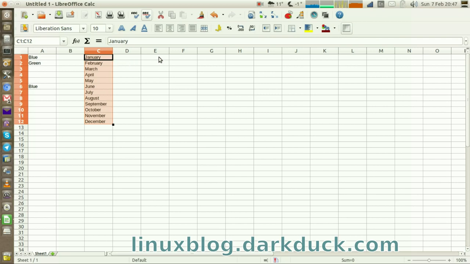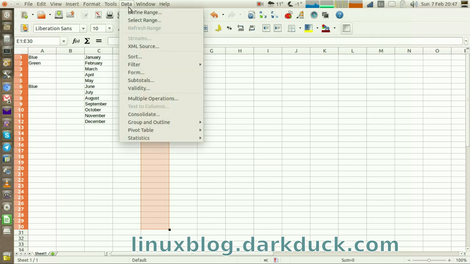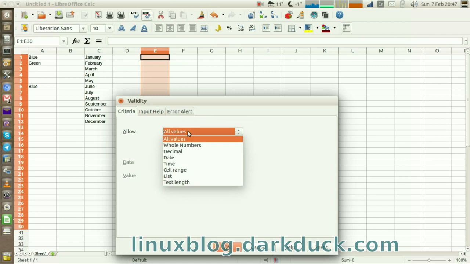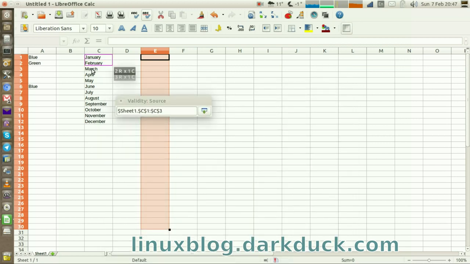Now select the range of cells where you want this list to appear, for example like this, and again go to Menu, Data, Validity, and this time we will select the Cell Range option from the list. Again, ensure that Show Selection List is ticked, and in the source you can enter the cells where your values exist.